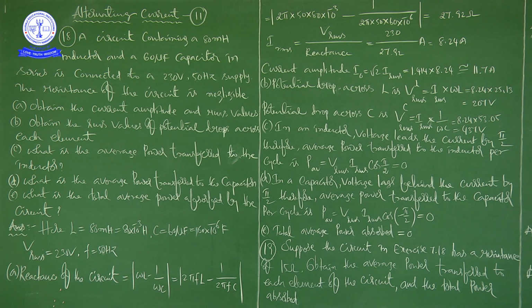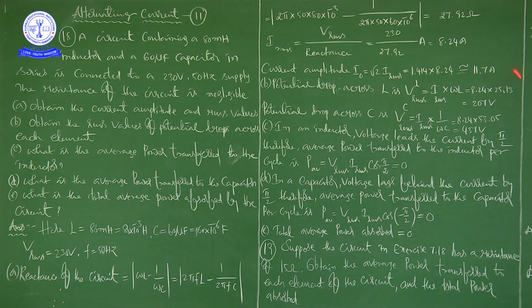Next, B. We calculated the current amplitude as asked in A. Now, B: obtain the RMS values of potential drop across each element. Potential drop across L, V RMS L, is equal to I RMS into omega L, that is 8.24 into 25.13, which gives us 207 volt.